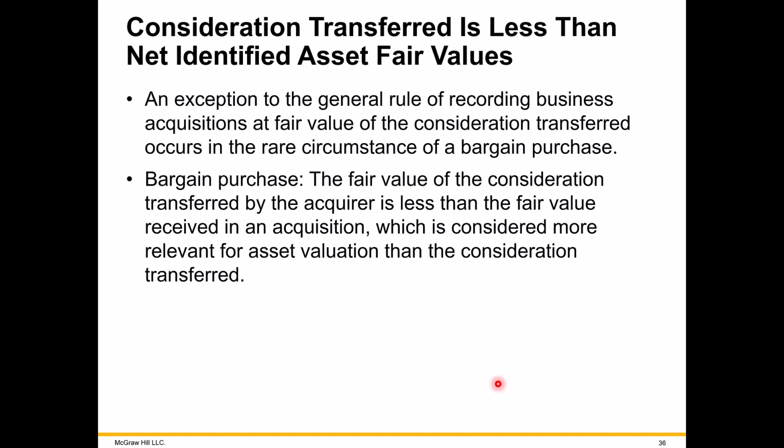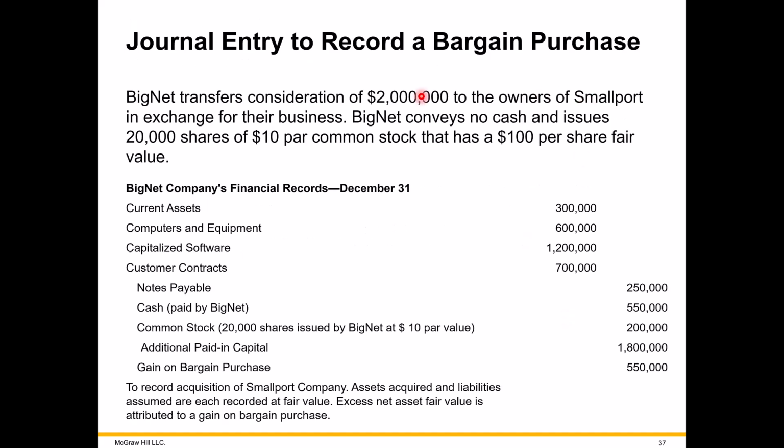Let's change the facts again. This time, the amount we paid is less than the fair value of assets being acquired. There's a mistake here somewhere. Let me go back to the previous screen here.